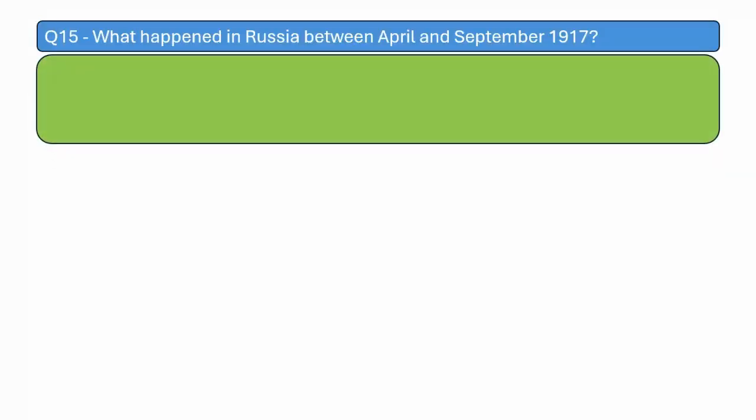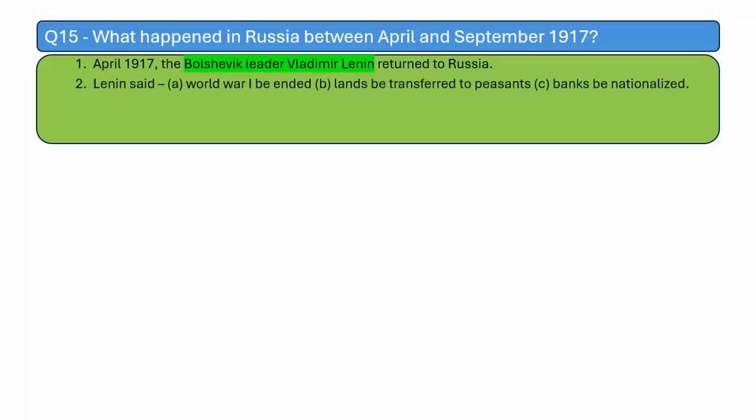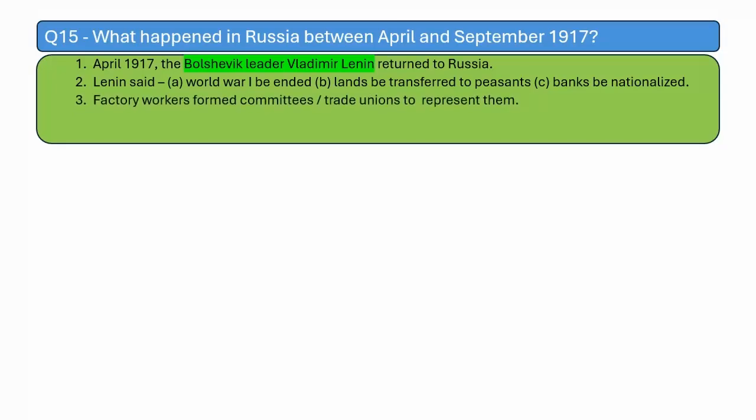What happened in Russia between April and September 1917? After the Tsar gave up his throne, Bolshevik leader Vladimir Lenin returned to Russia. Lenin said that World War I be ended, the lands be transferred to peasants, and the banks be nationalized. These were the three demands he made, and the factory workers started forming committees and trade unions to represent them.